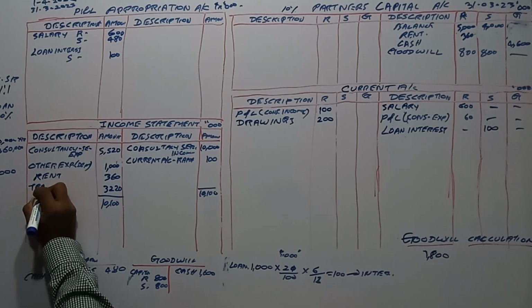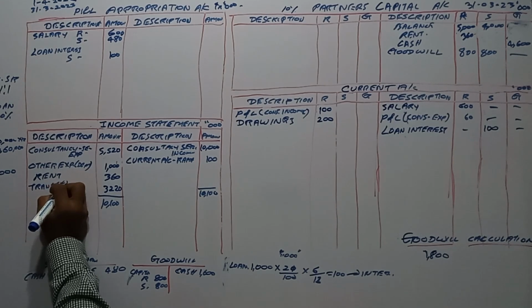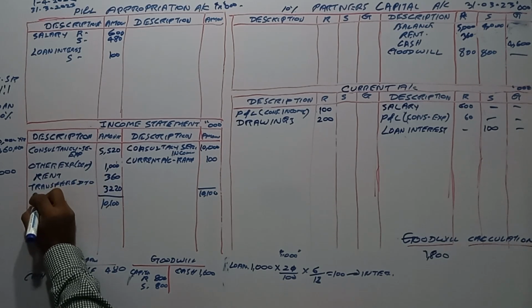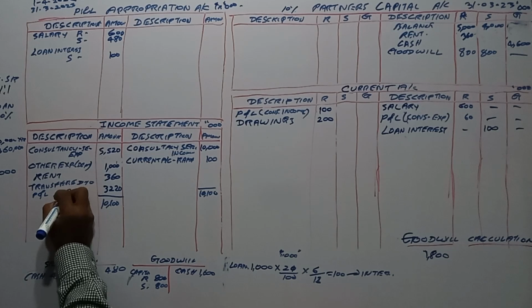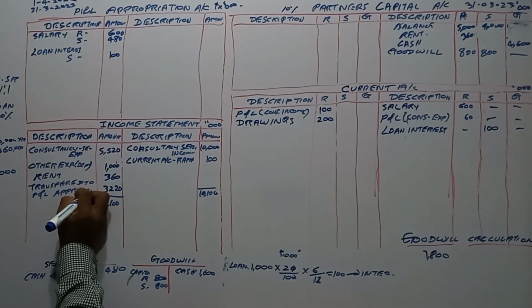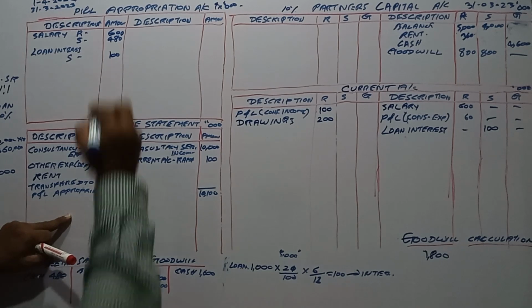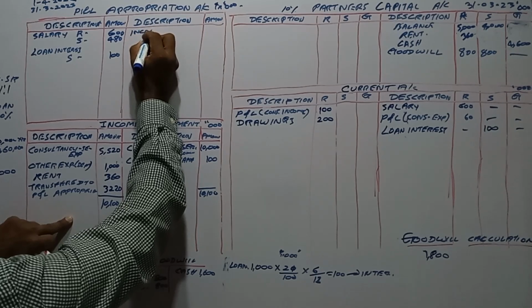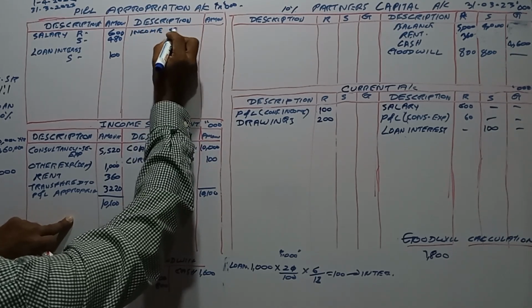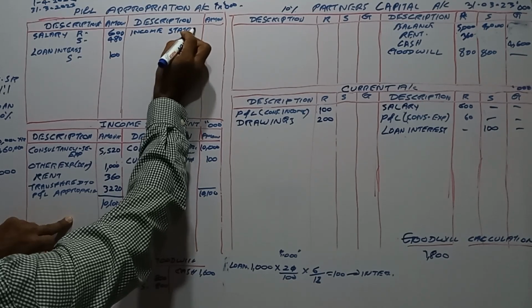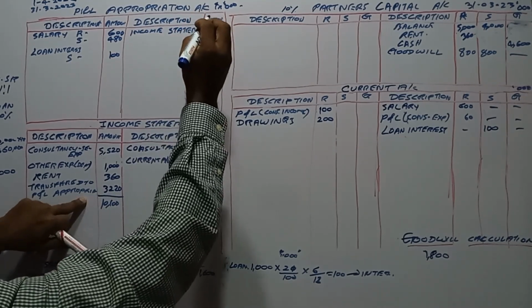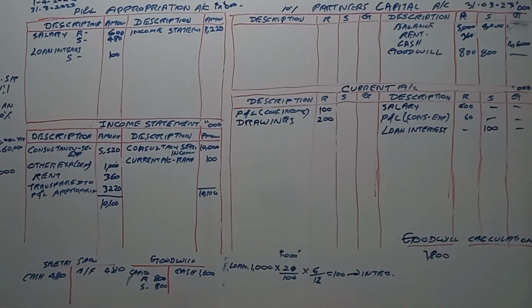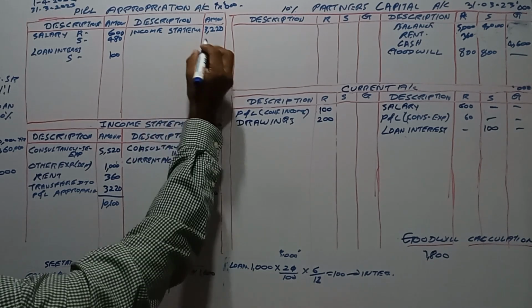Transferred to P&L appropriation. P&L appropriation account credited, income statement. 3,220,000.